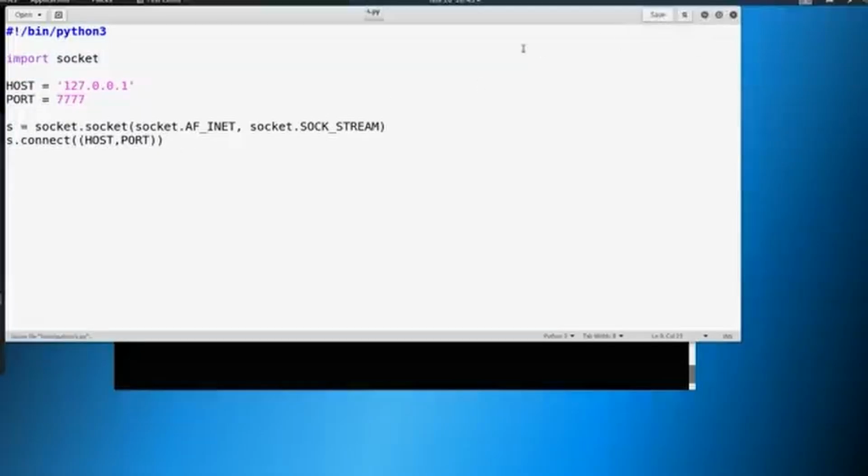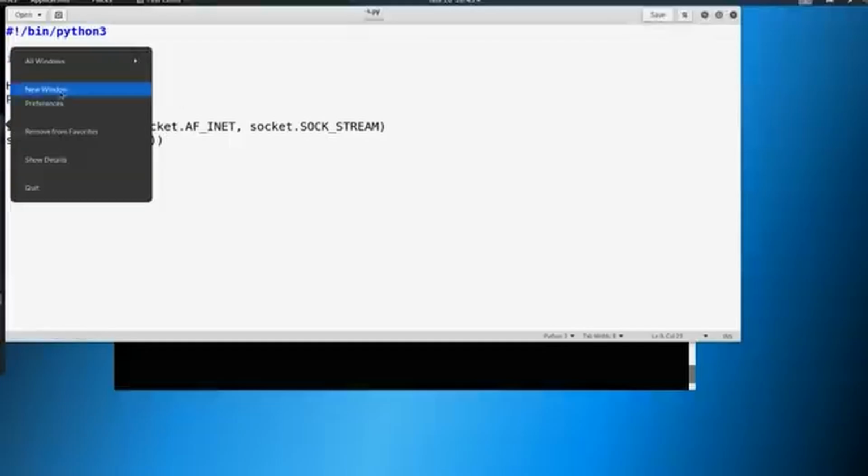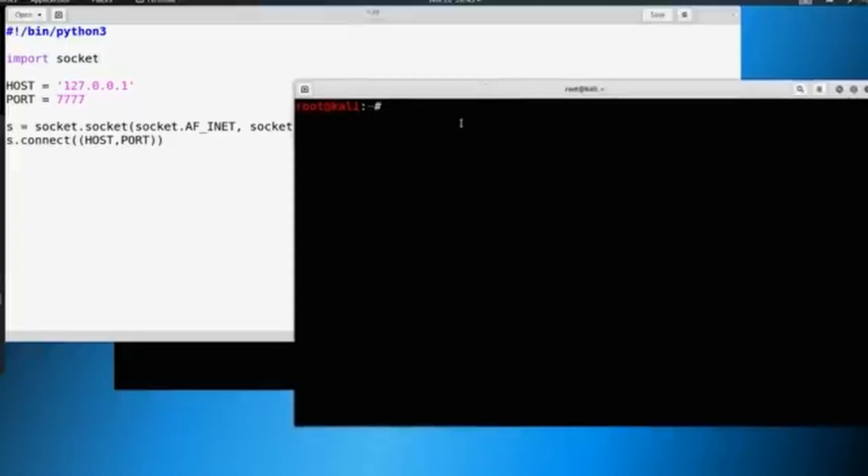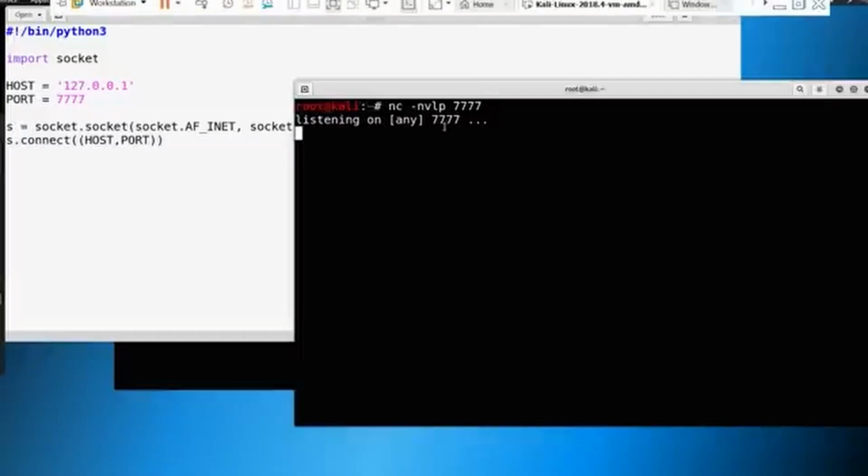So I'm going to go ahead and save this, and then I'm going to open up a new terminal in a new window here. And I'm going to utilize a tool that we have not used before. And this tool is called Netcat, and we'll use this later on in the course quite a bit. So we'll say netcat, and I'm just going to say -nvlp. This means I'm going to establish a listening port. I'm going to listen on port 7777 for a connection. So you see here, it says, hey, we're listening on any interface for all 7s. You don't have to worry too much about this right now. We're going to go into detail on Netcat at a later time. But all we're doing right now is we're waiting for anybody to connect to us.